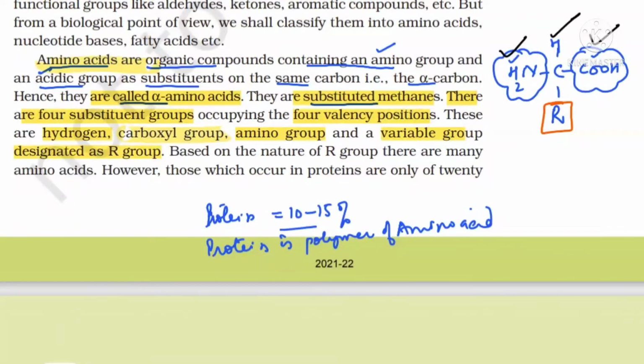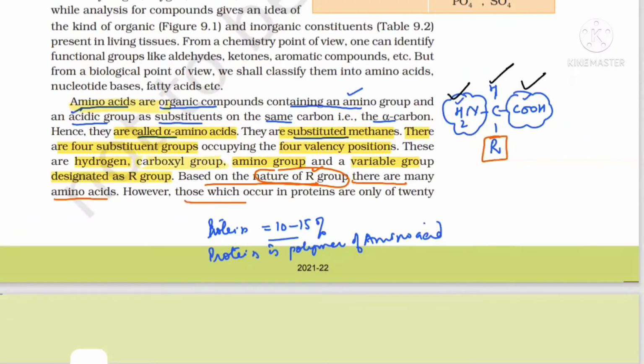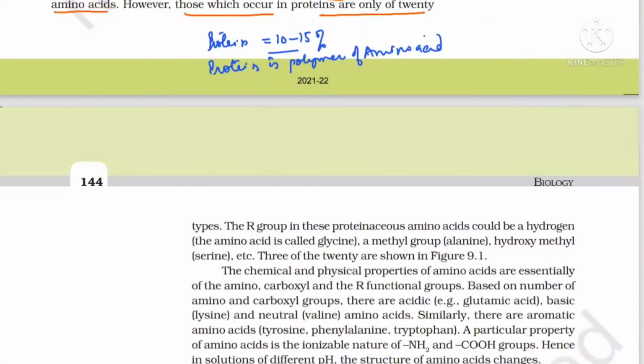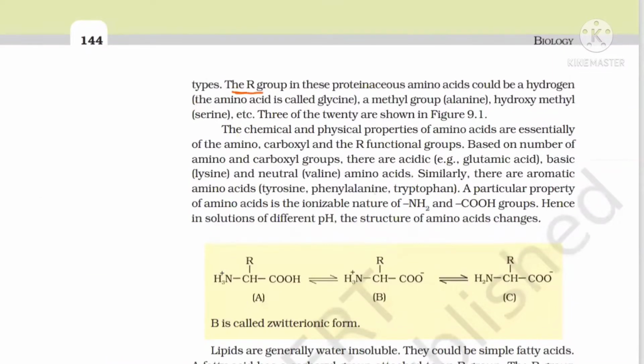Now, please focus on this line, very, very important. Based on the nature of the R group, we find different types of amino acids. Those which occur in proteins are only of 20 types. So to make proteins, meaning to make peptide bonds, we make use of only 20 types of amino acids. Now the R group can be hydrogen only in the case of glycine.